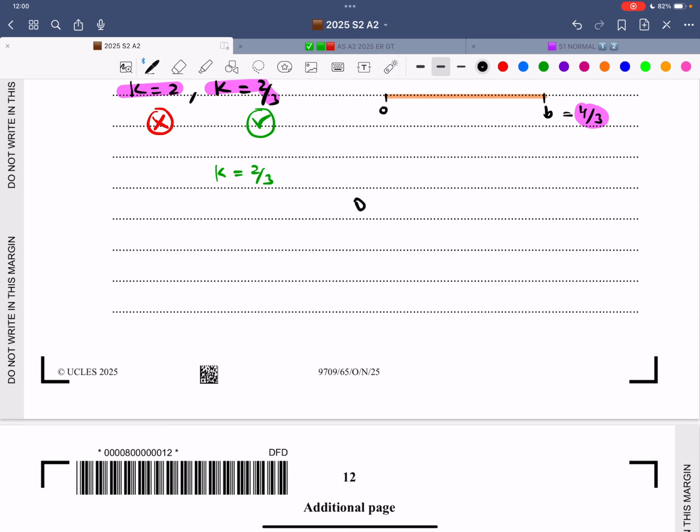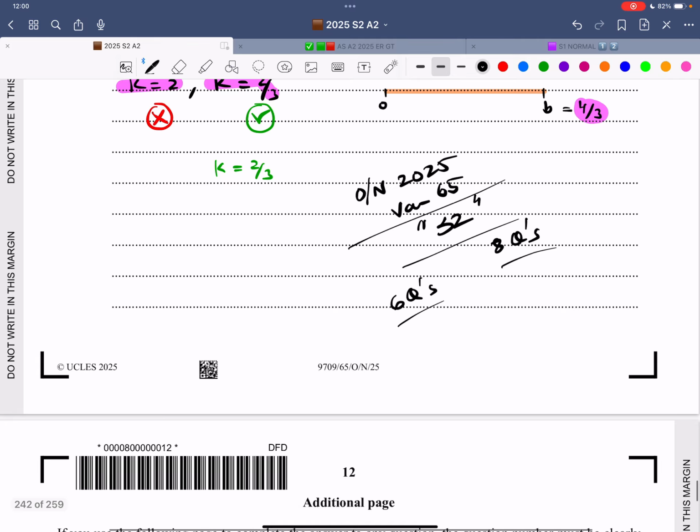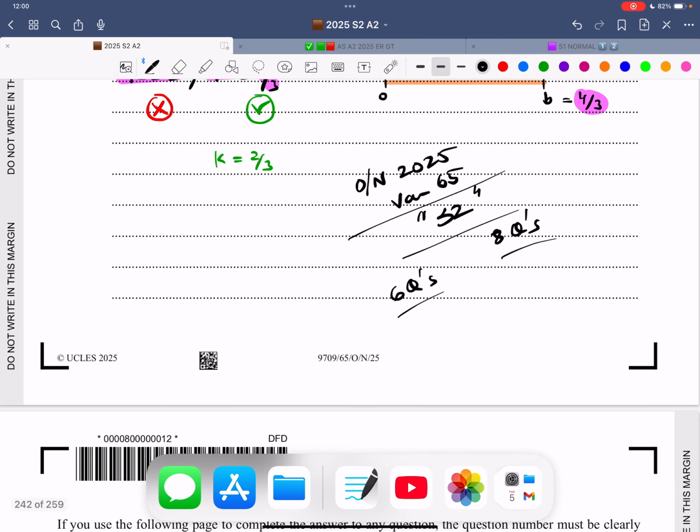This is October, November 2025, variant 65. That is a nice one. And this is from the year 2025, and this is an S2 paper. So now in some papers you have seen they have 6 questions, in some you have seen 8 questions. So both possibilities are there. So don't count the number of questions, count the number of marks, and show all the working to make your marks and your working worthwhile and your efforts worthwhile.